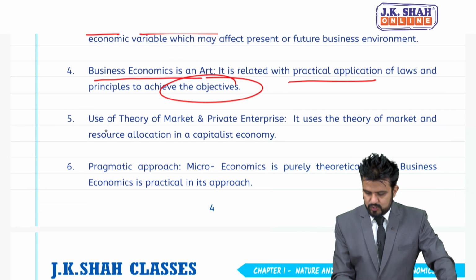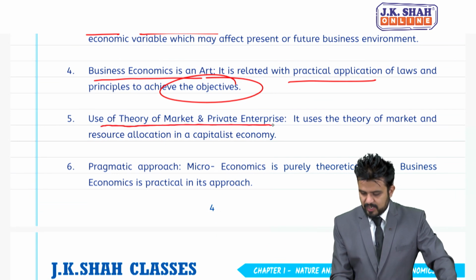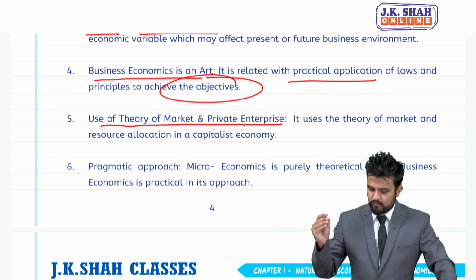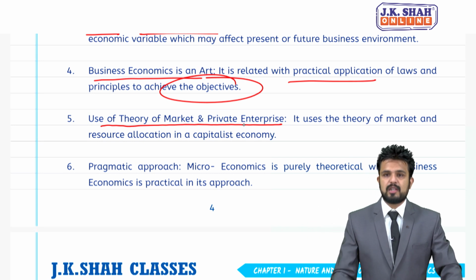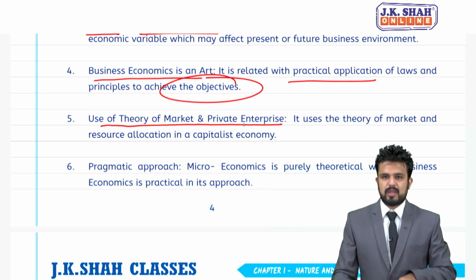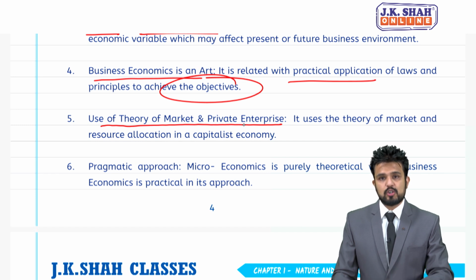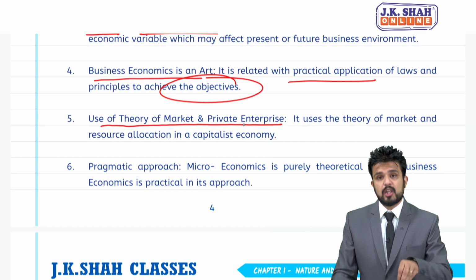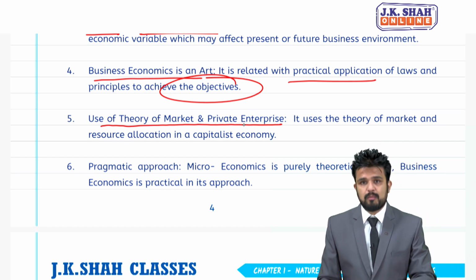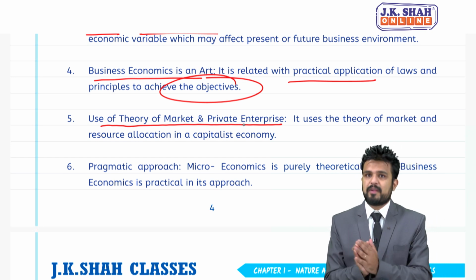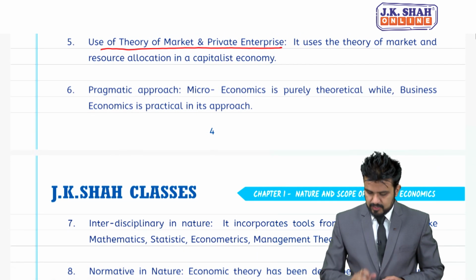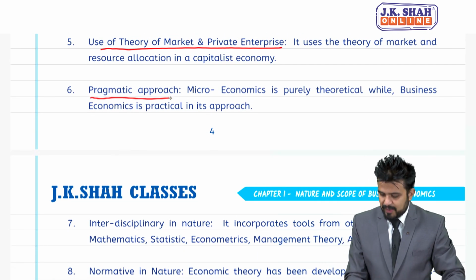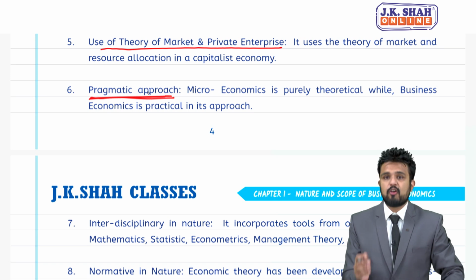Point number 5, use of theory of market and private enterprise. It uses the theory of market and resource allocation in a capitalist economy. So they will see to it that resources are put to best use. Resources are used in a capitalist economy according to consumer preference. 6th point, pragmatic approach. Now students, what is the meaning of pragmatic?